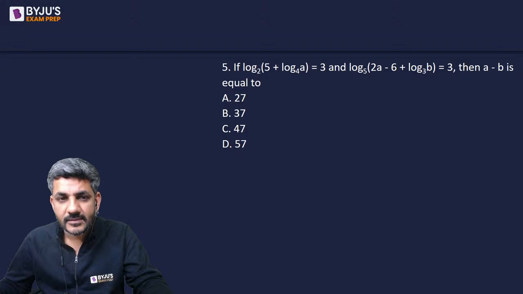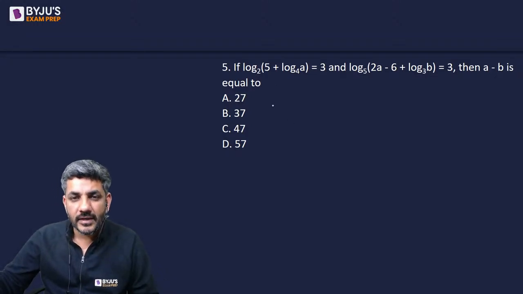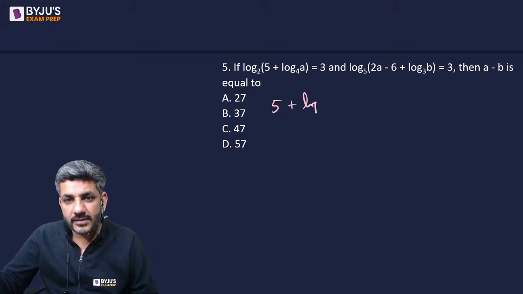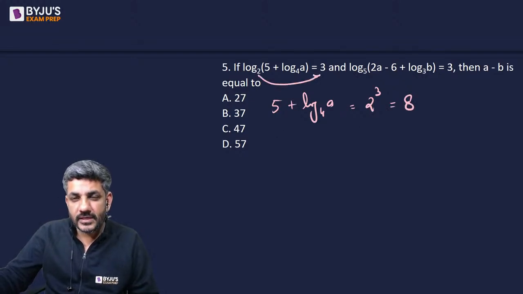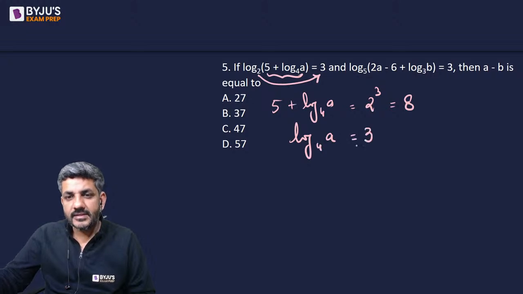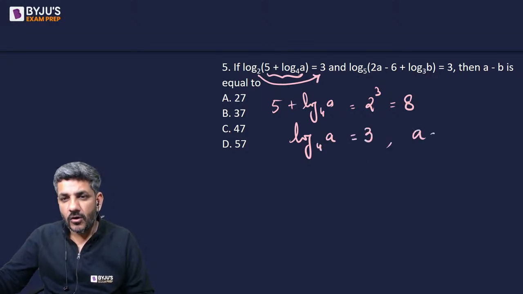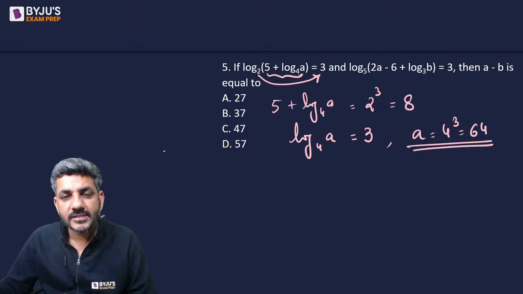Let's have a look at this. He says log of something is equal to 3. By definition of log, can I say 5 plus log a to the base 4 is 2 to the power 3, that is equal to 8. I mean 2 goes here, 2 to the power 3. Take 5 on the other side, it becomes log of a to the base 4 is 8 minus 5, that is 3, or a is equal to 4 to the power 3, which is equal to 64. So a has become 64.